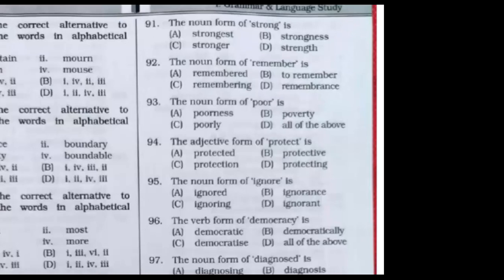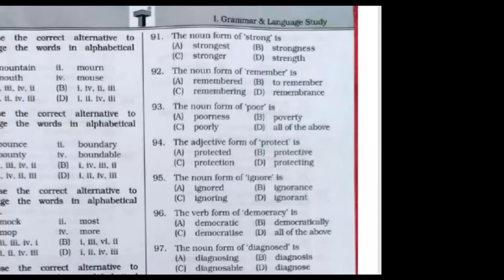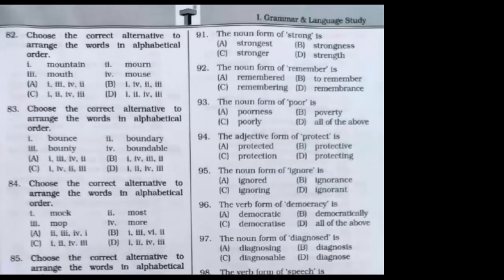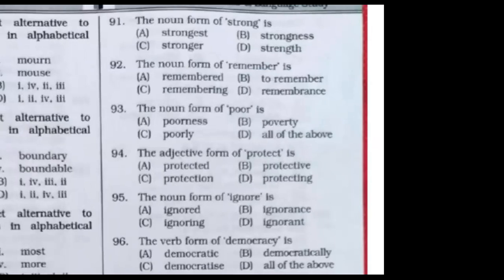Always remember that. You get it? Okay. The noun form of strong: strength. There is nothing called strongness. Noun form of the word remember. Make sure of the correct spelling: remembrance. Noun form of poor: poverty. Very good.